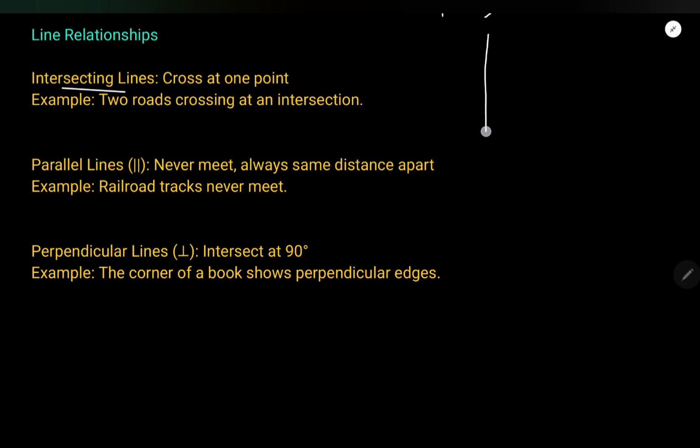Suppose one line I draw like this, another like this, or one like this, another like this. No matter how I draw, slanted, oblique, the two lines are crossing each other at a point, right? These types of lines are called intersecting lines.